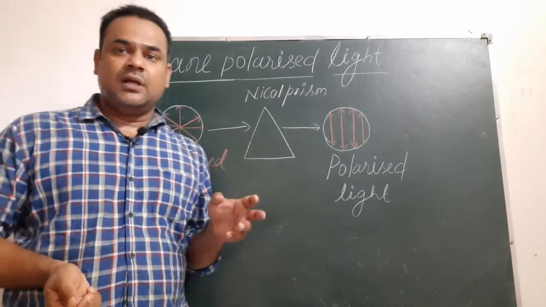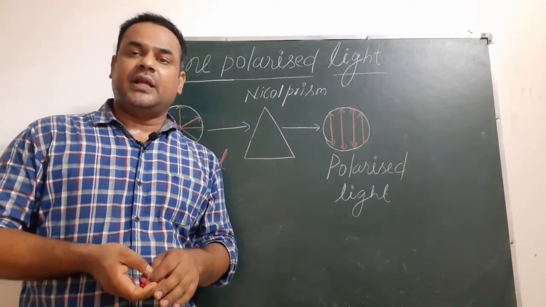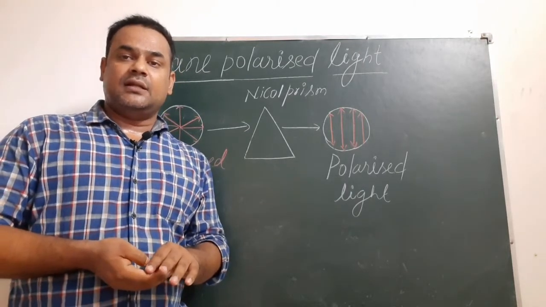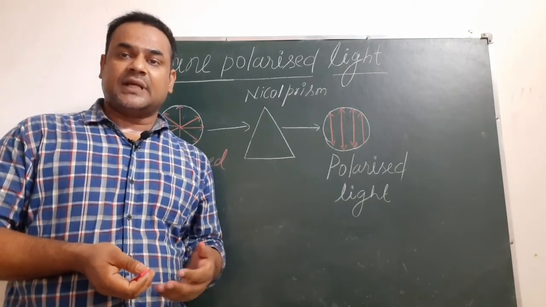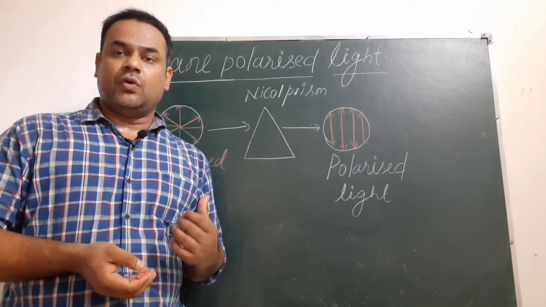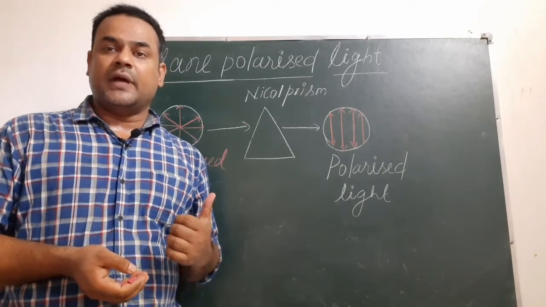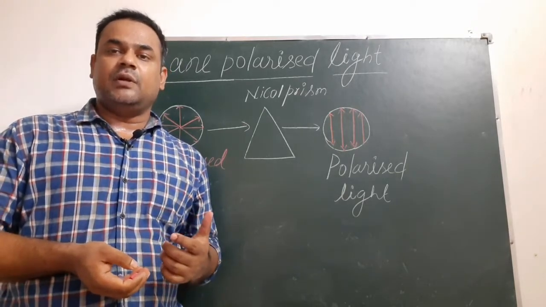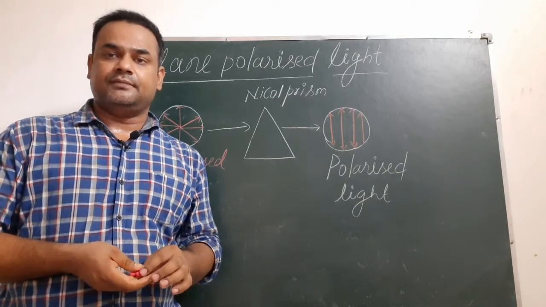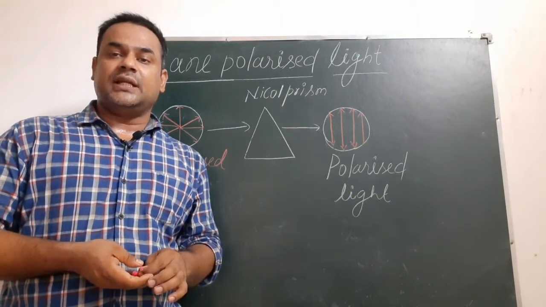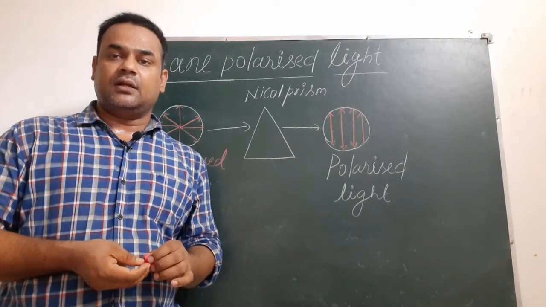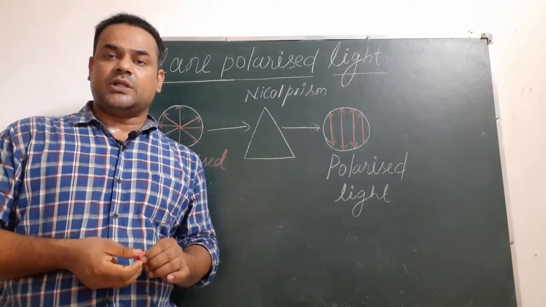For example, sometimes the electric field will be in the XY plane and the magnetic field in the YZ plane, and after a fraction of a second, the electric field will go to the YZ plane and the magnetic field will go to the XZ plane, and like this there will be a change of plane of light during the course of time. So we cannot say that the oscillation of light is restricted to only one plane. It is oscillating in all the possible planes.